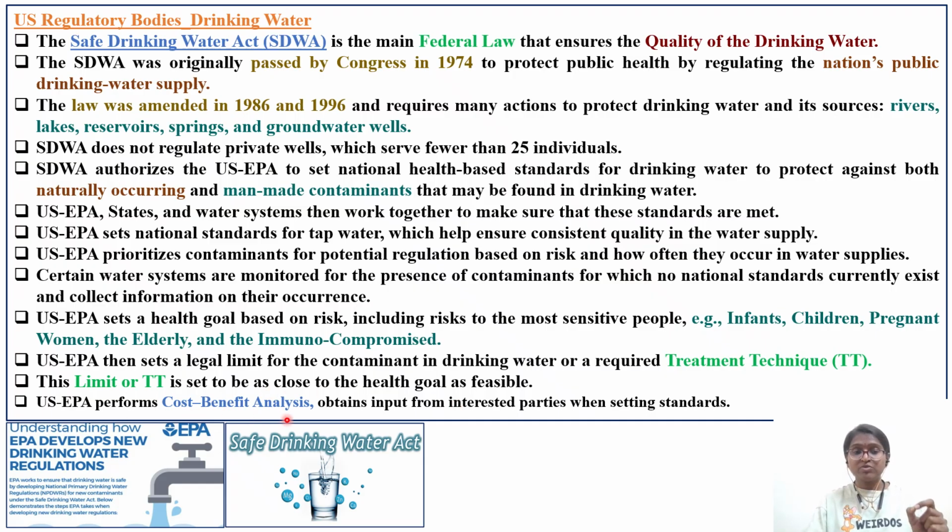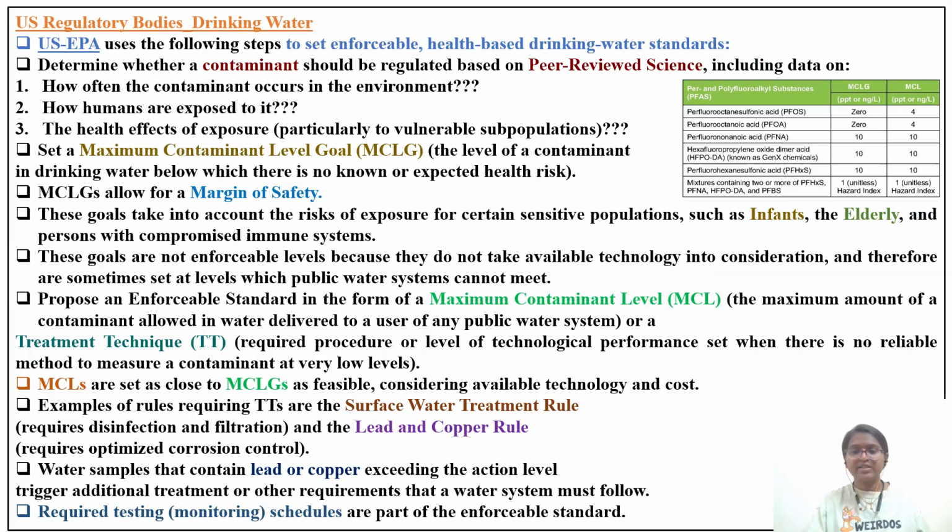The US EPA performs a cost-benefit analysis and obtains input from interested parties whenever it sets these standards. The US EPA uses the following steps to set enforceable health-based drinking water standards. A lot of people who do risk assessment, when they do a literature search on drinking water quality, will find risk assessments on a certain area. Or you read environmental impact assessment reports and ecological risk assessment reports. There also you can understand what we are trying to discuss here. First, determine whether a contaminant should be regulated based on peer-reviewed science.